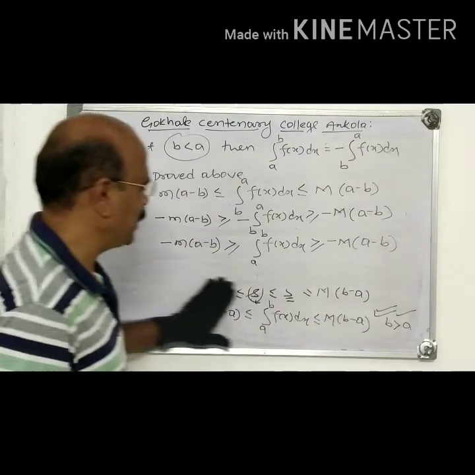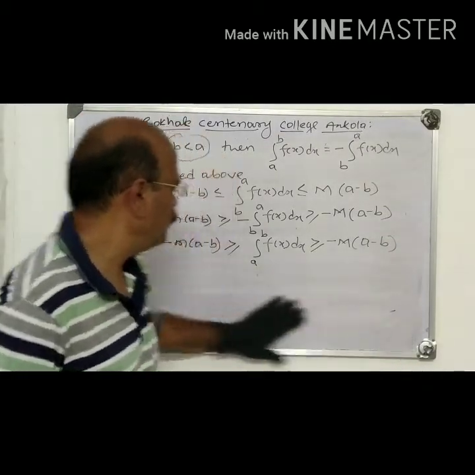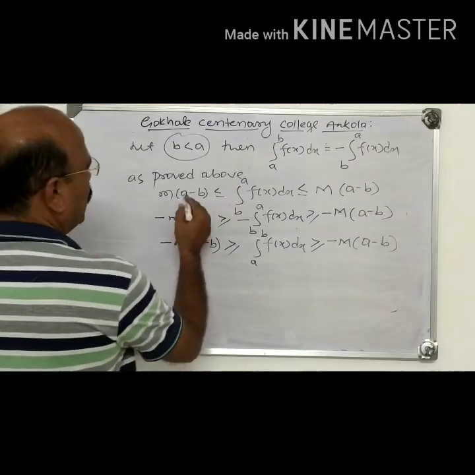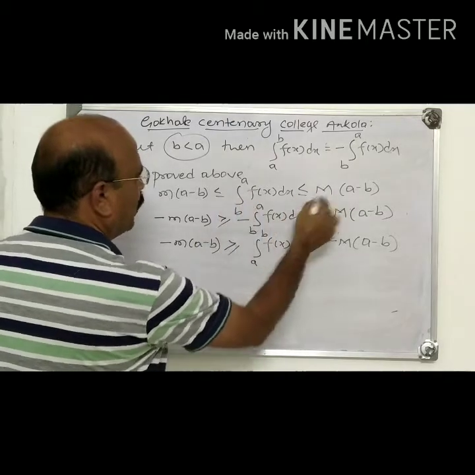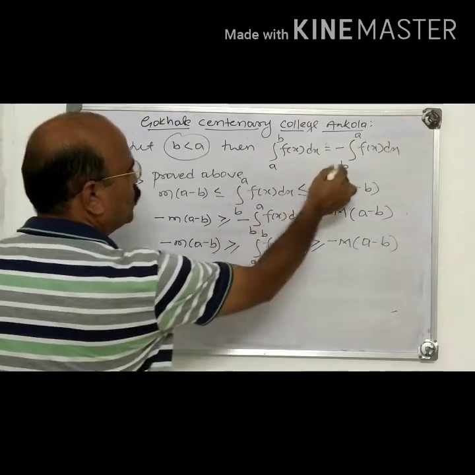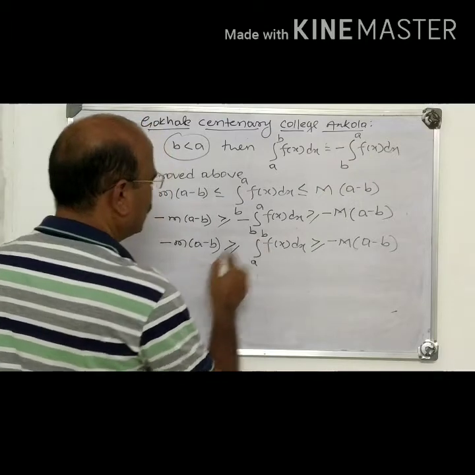This step is quite straightforward. Follow this one. Here we have multiplied by a minus sign, therefore the inequality reverses. Next we have used that minus the integral from b to a is the integral from a to b.